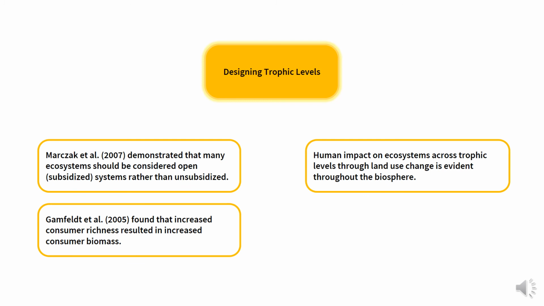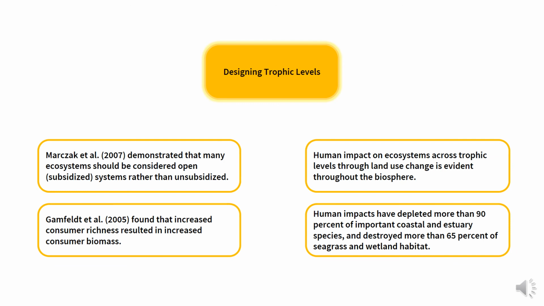Human impact on ecosystems across trophic levels through land use change is evident throughout the biosphere. Human impact has depleted more than 90% of important coastal and estuary species and destroyed more than 65% of seagrass and wetland habitat.